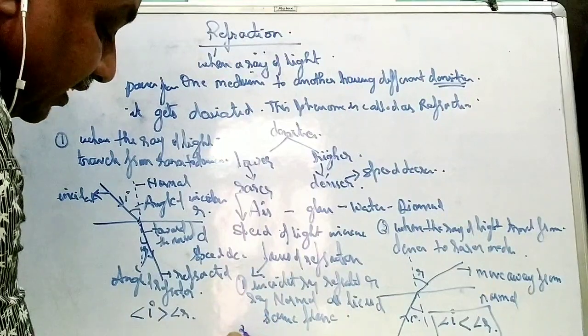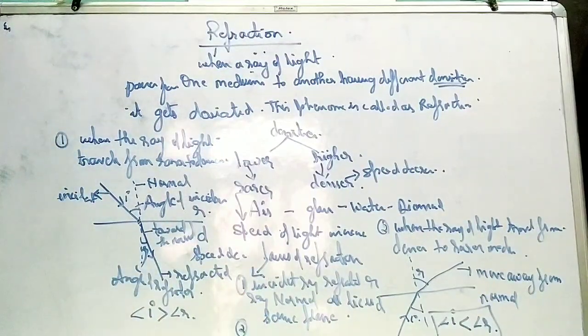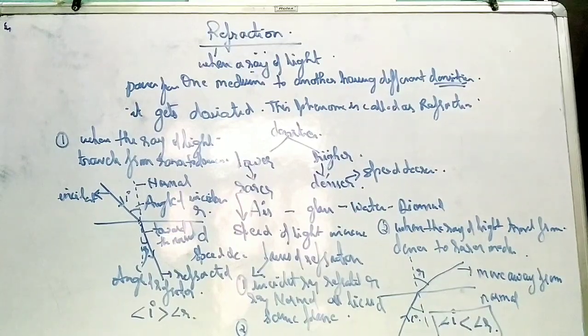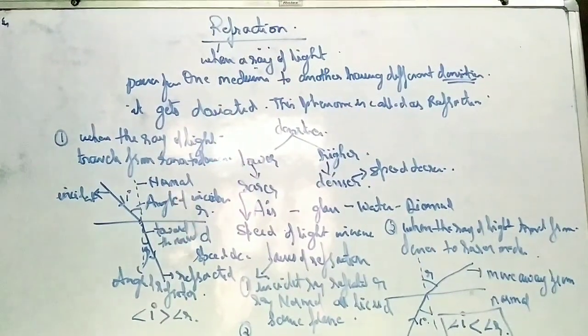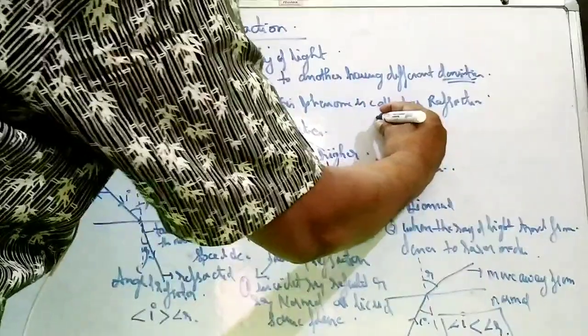And what is the second law of refraction?